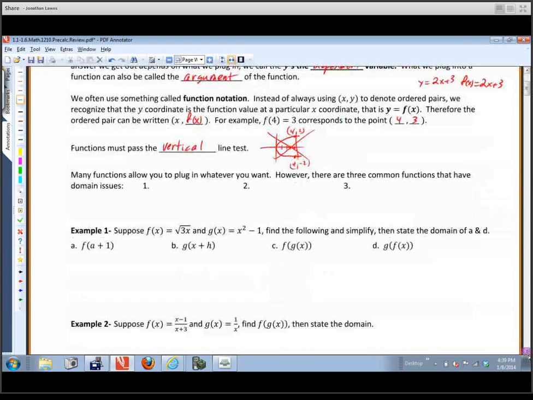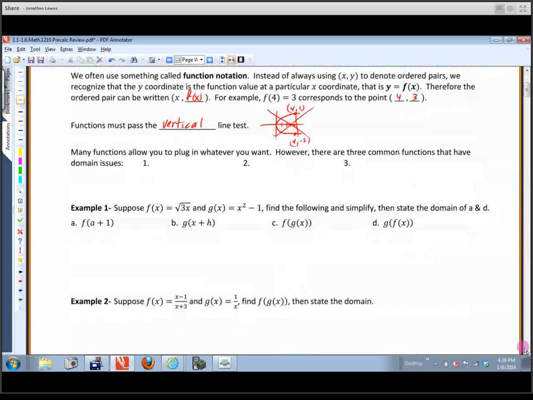Okay, and then I'll also remind you that there are a couple very common functions that have what I like to call domain issues. That means you can't just plug in anything you want. The first thing is division. You can't divide by 0. Okay, so cannot divide by 0. All right, so that's not allowed.